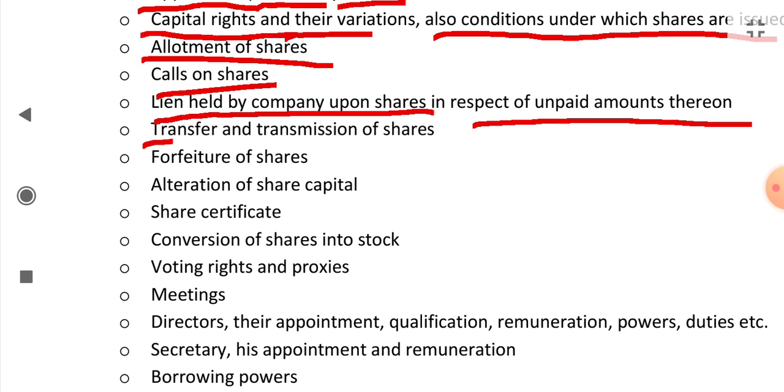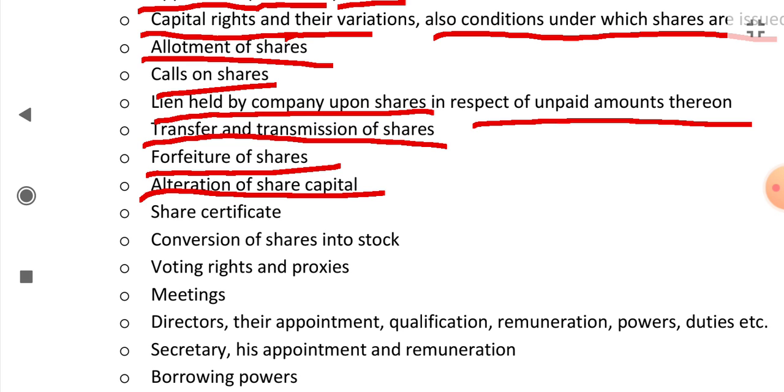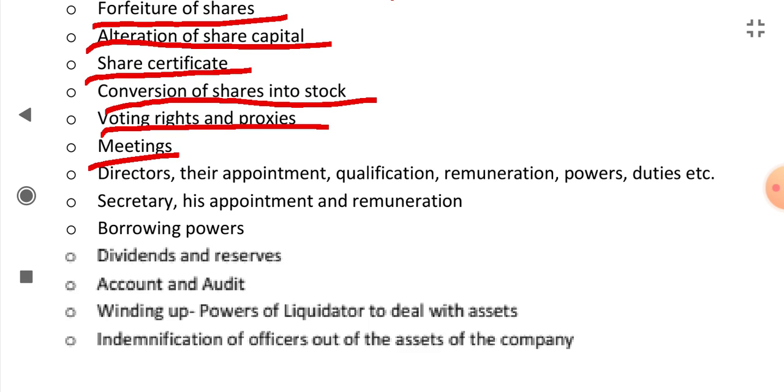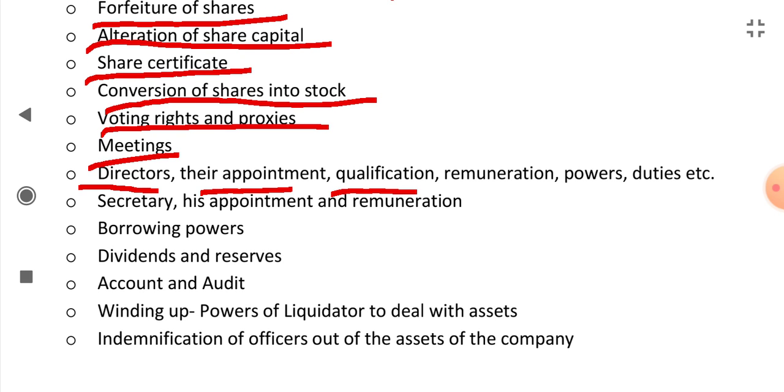The rules regarding transfer and transmission of shares, forfeiture of shares, alteration of share capital, the rules regarding share certificate, conversion of shares into stocks, voting rights and proxies, meetings, rules regarding directors, their appointment, qualification, their remuneration, powers, duties, etc. Rules regarding secretary, his appointment and remuneration.